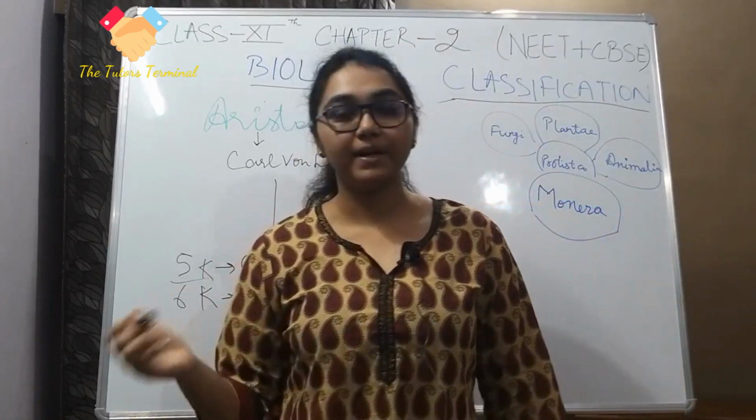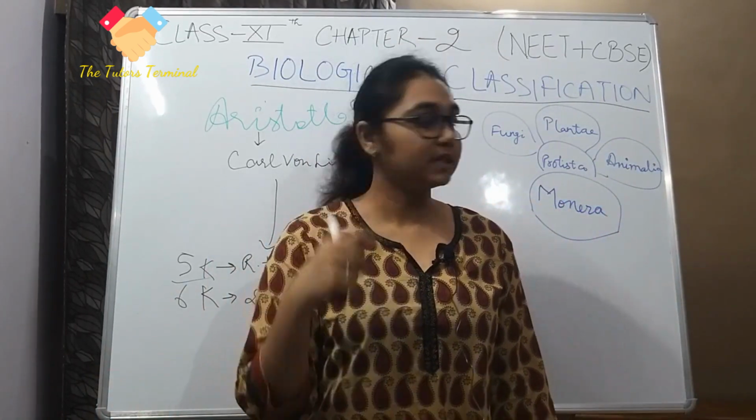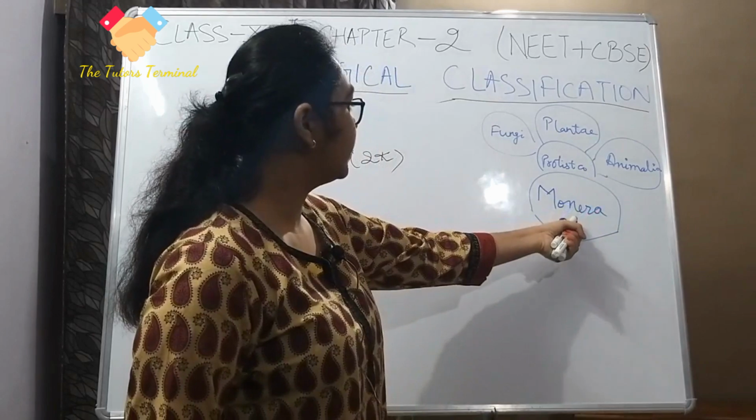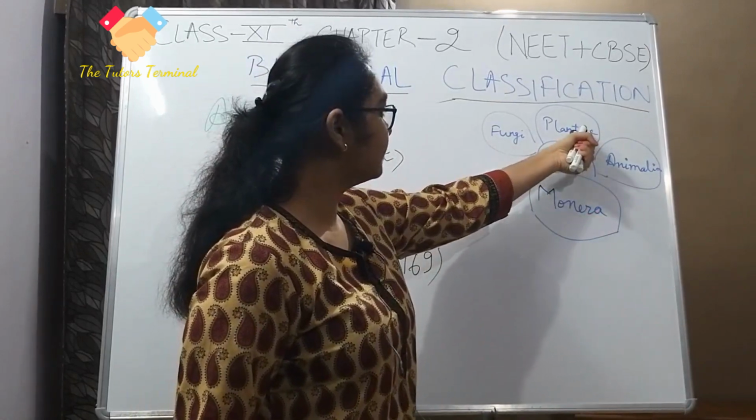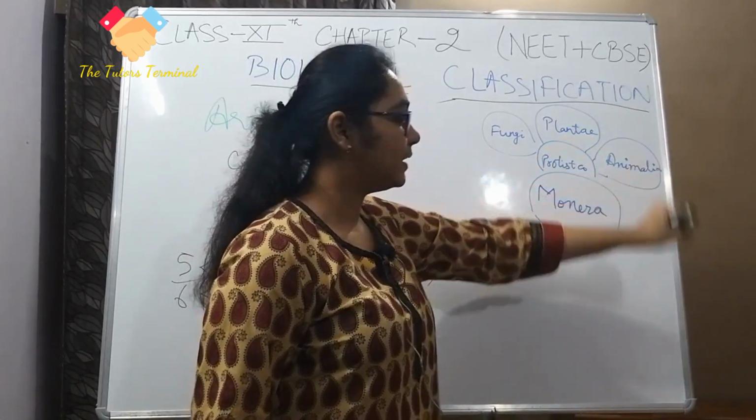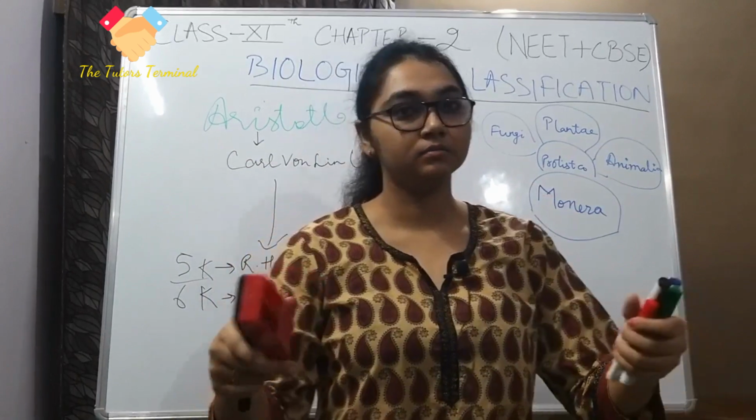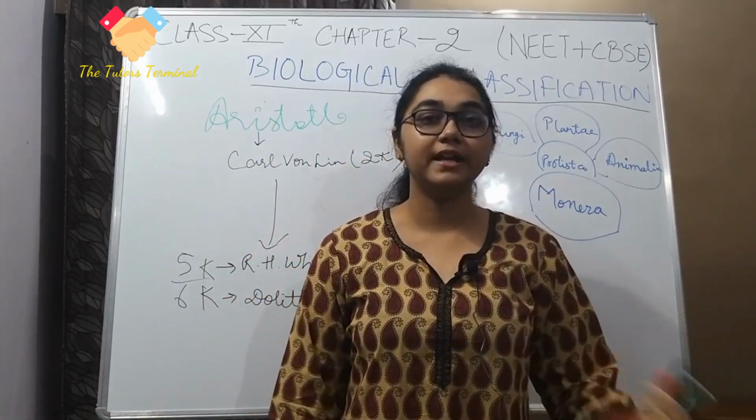Now up until R.H. Whittaker, the four kingdoms Monera, Protista, Plantae and Animalia were already classified. They were already named, at least.